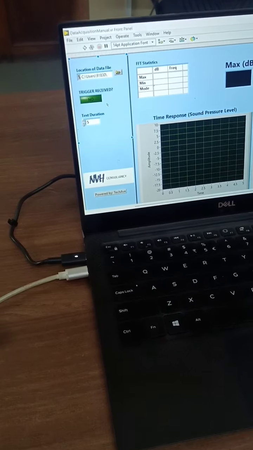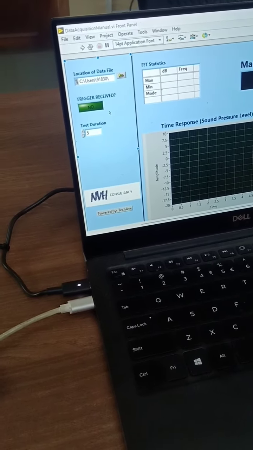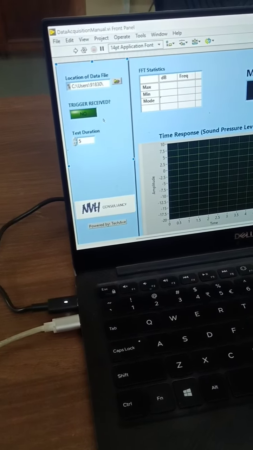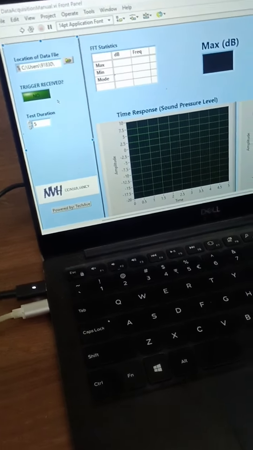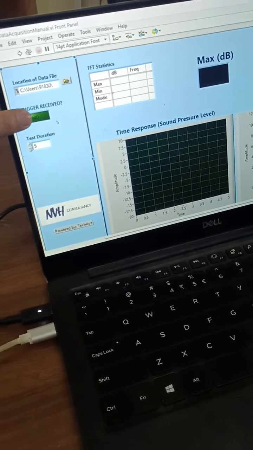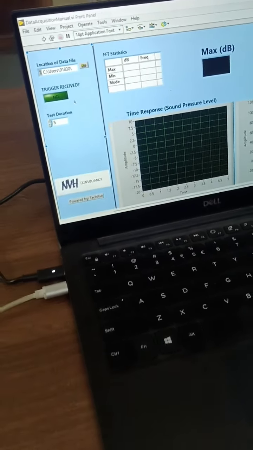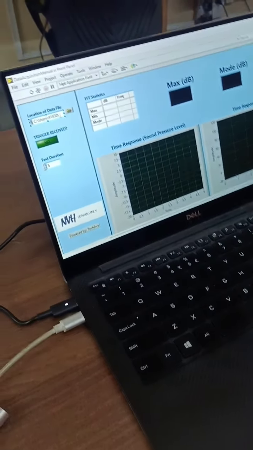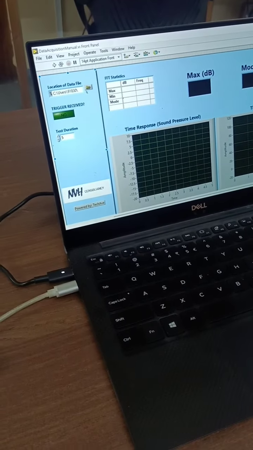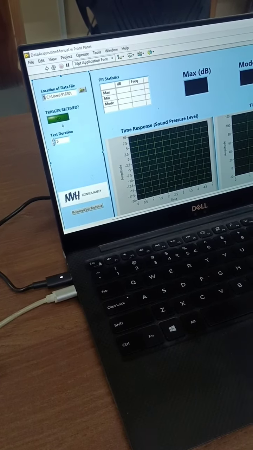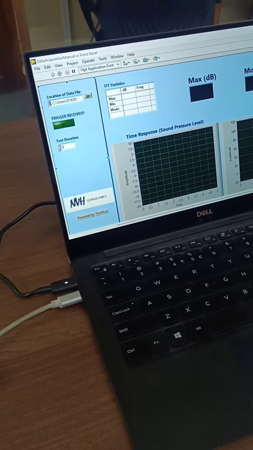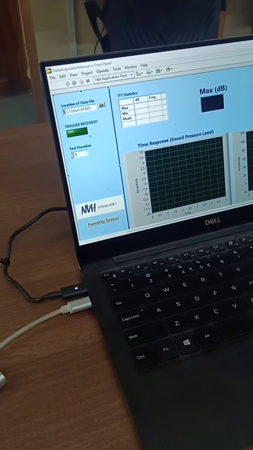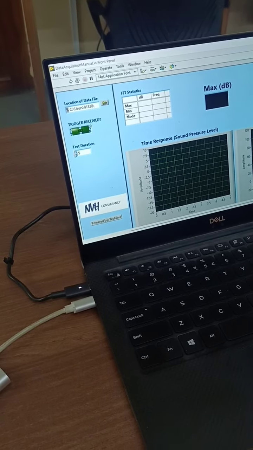So this trigger right now is manual, but I think it will be done later on automatically. So this will not be there in the final software version of yours. Once you give the location where the TDMS file will be saved, this trigger right now is manual, but once we have the digital trigger connected, this will show whether the trigger is received, but you cannot operate this button.